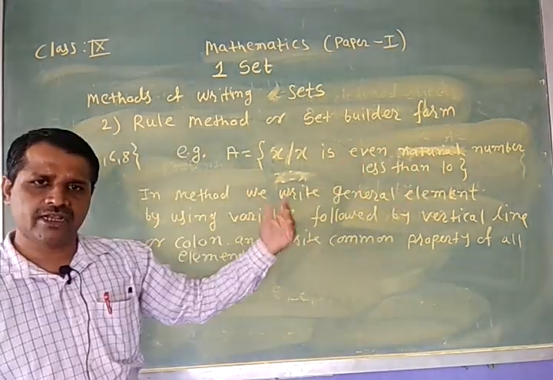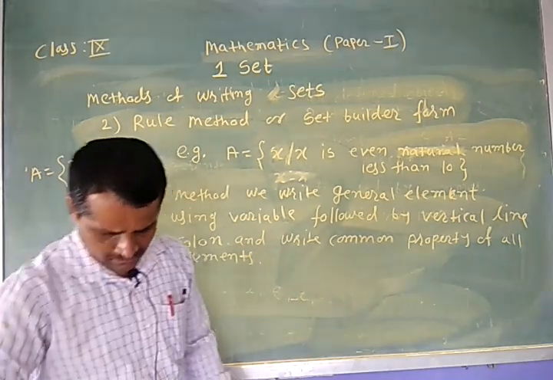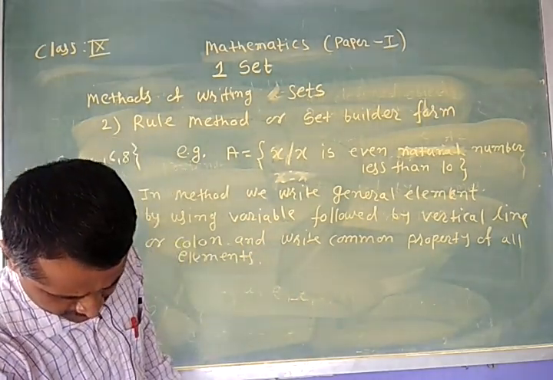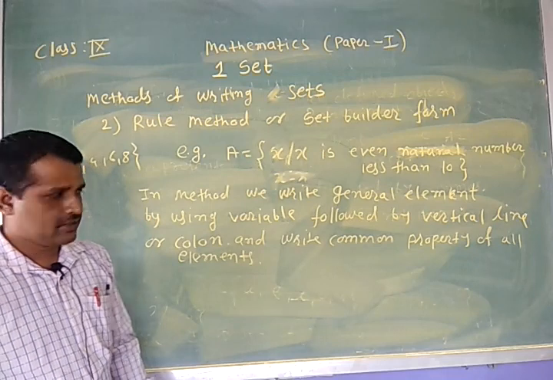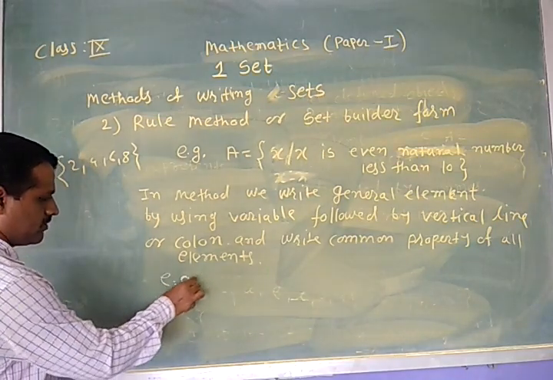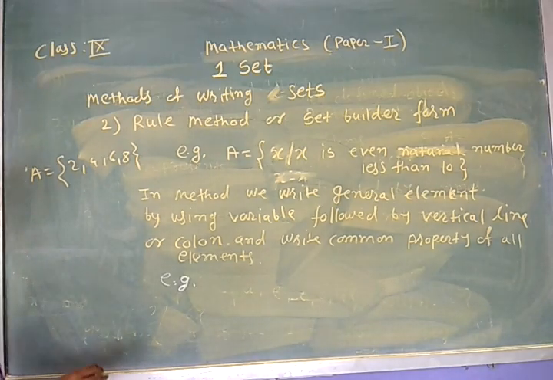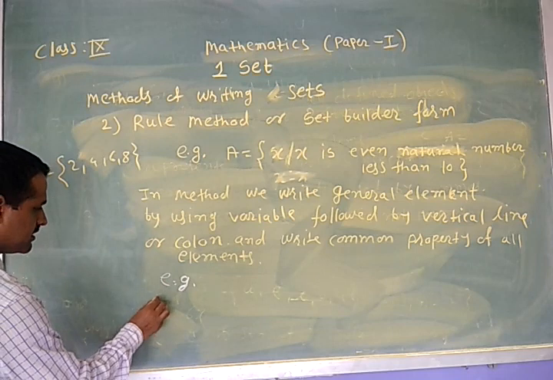This method is quite difficult as compared to the previous method. Then another example by using this method. Here, B is a set.